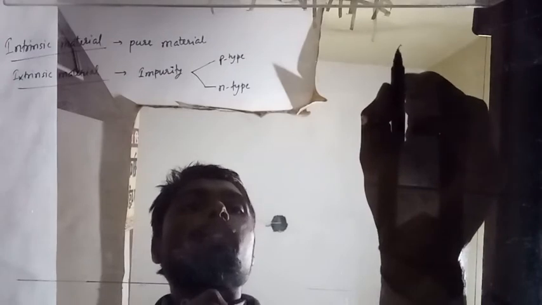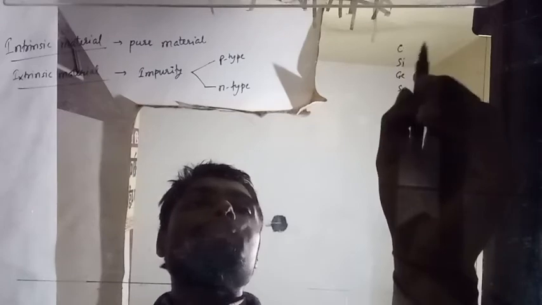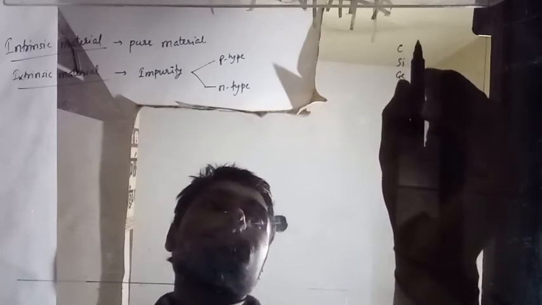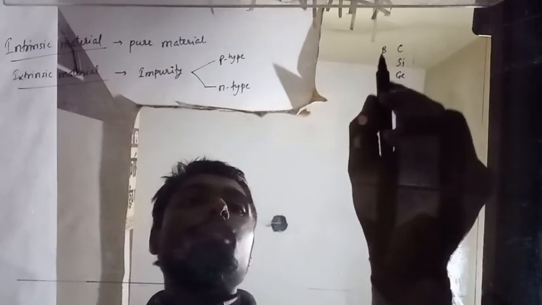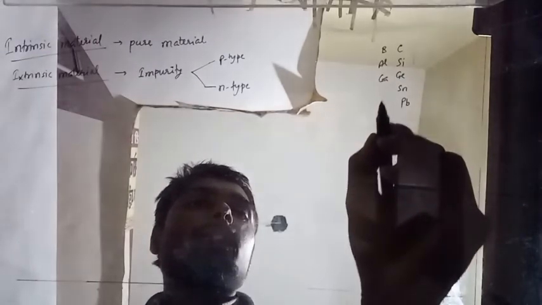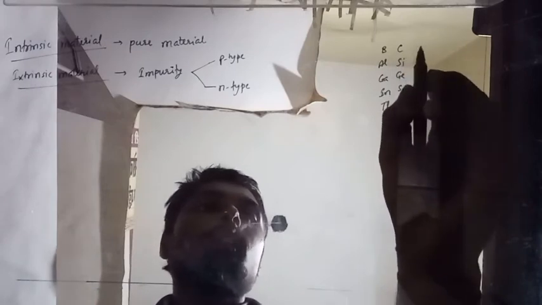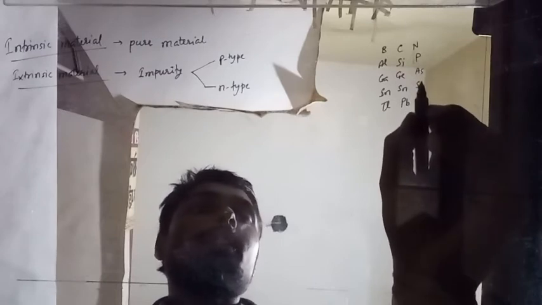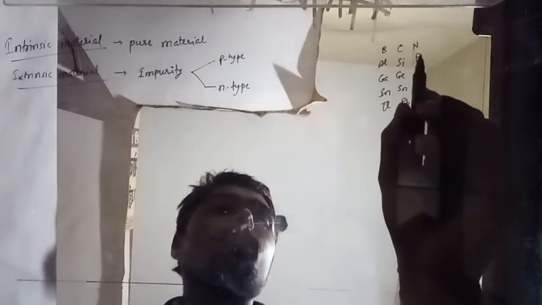We know that this is carbon, silicon, germanium, tin and lead. What is the next? Before it, boron, aluminium, gallium, indium, thallium. Then nitrogen, phosphorus, arsenic, antimony, bismuth. Okay. So mainly we focus on these.